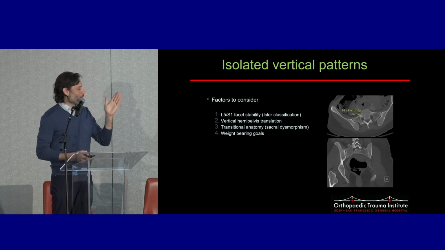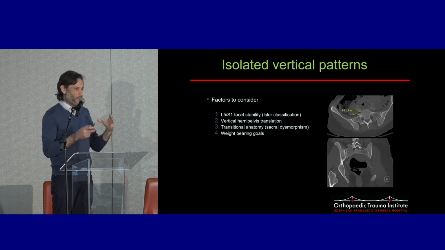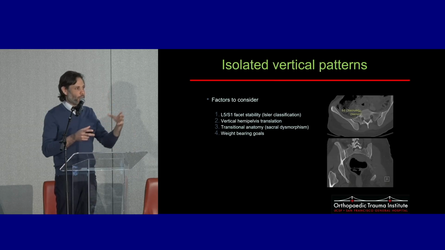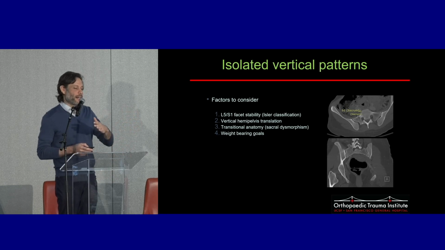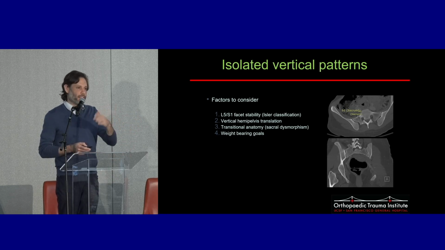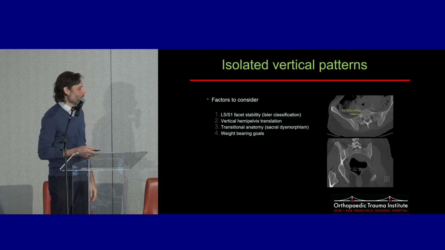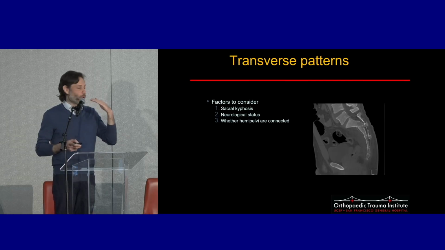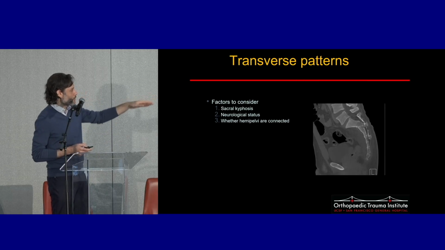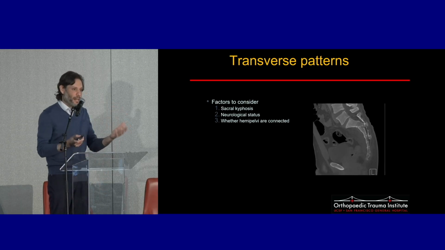So for the vertical patterns, what I look for is where it extends relative to the joint that connects to the lumbar spine, and whether or not the hemipelvis is translated, whether laterally or vertically. If a patient has an unstable ring that needs fixation, then we think about the bony corridors and the dimensions of those corridors for our instrumentation and what our weight-bearing goals are for the patient. Conversely, for our patients with a transverse injury, you can see in this example here that the sacrum is tipped over, so it's kyphotic.